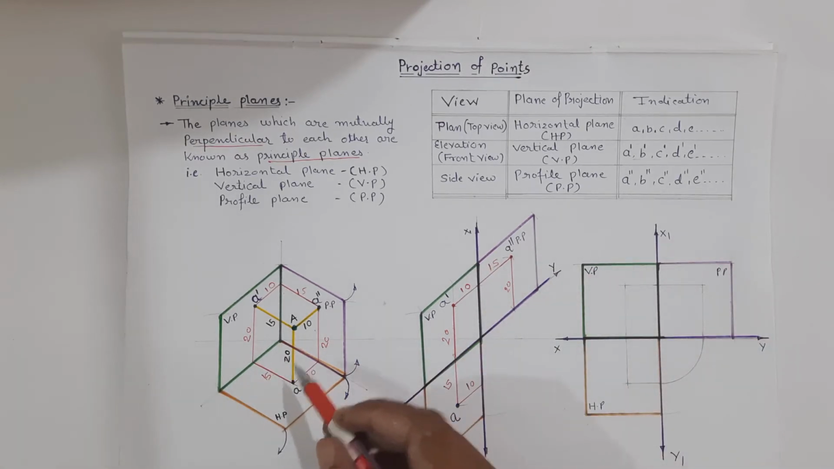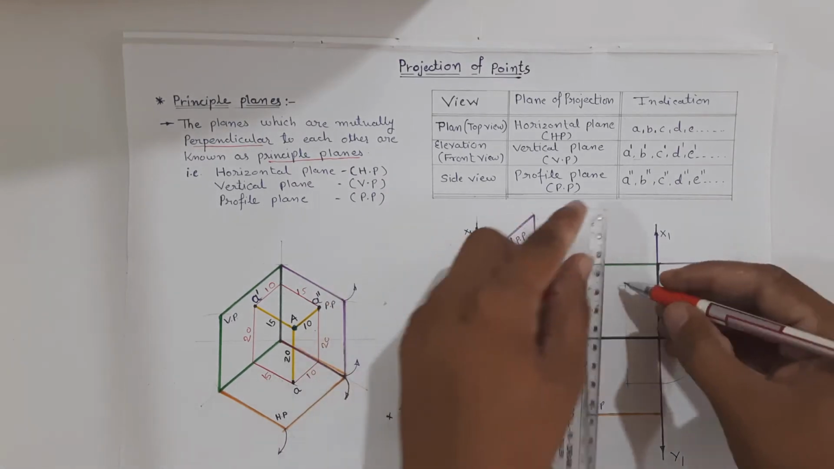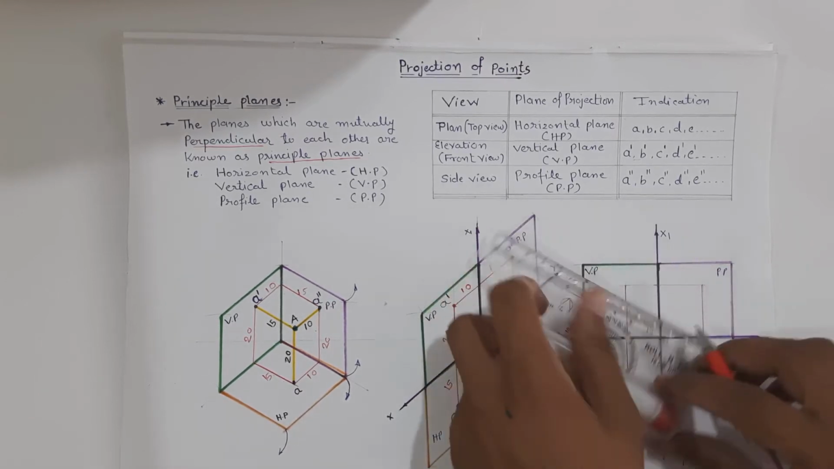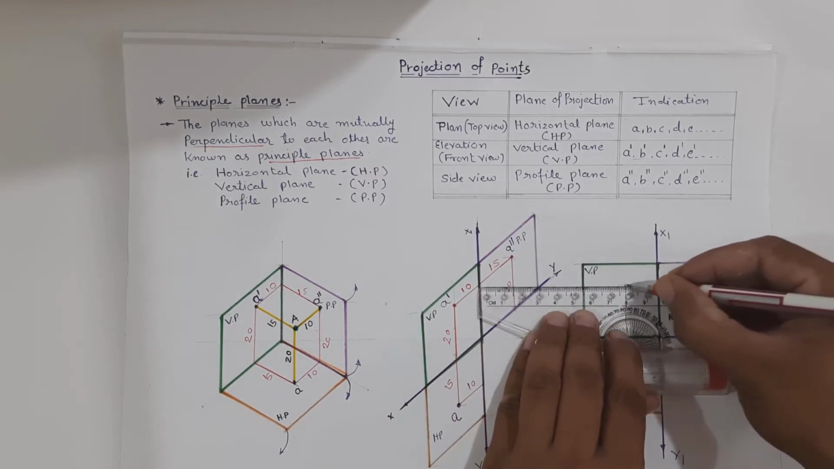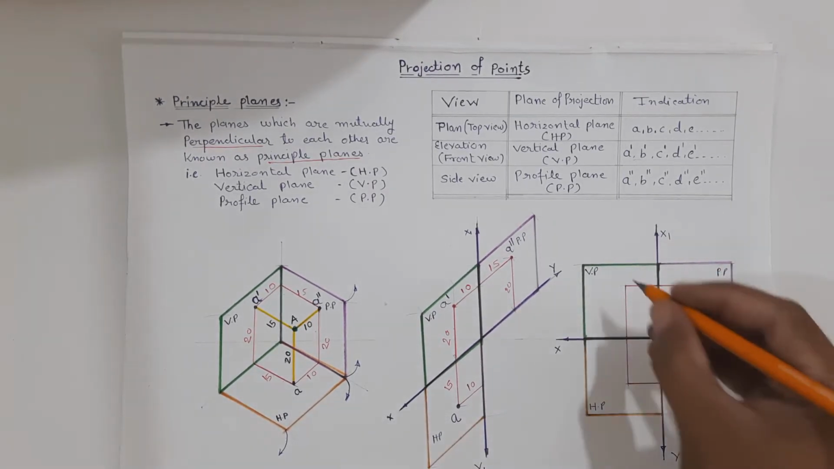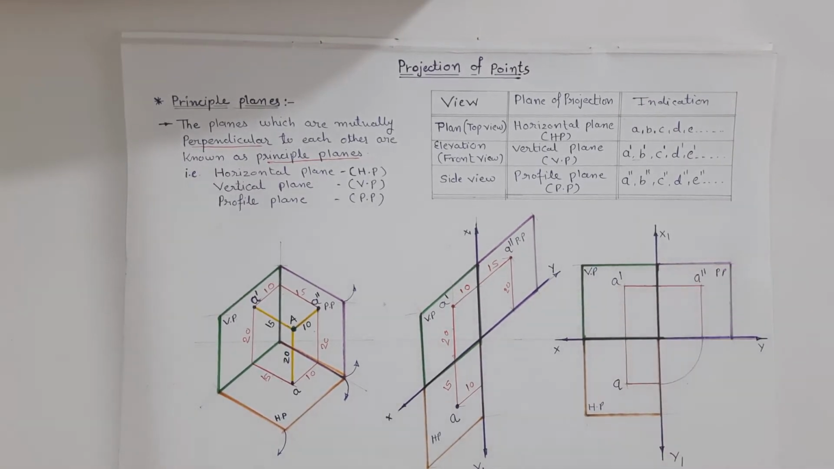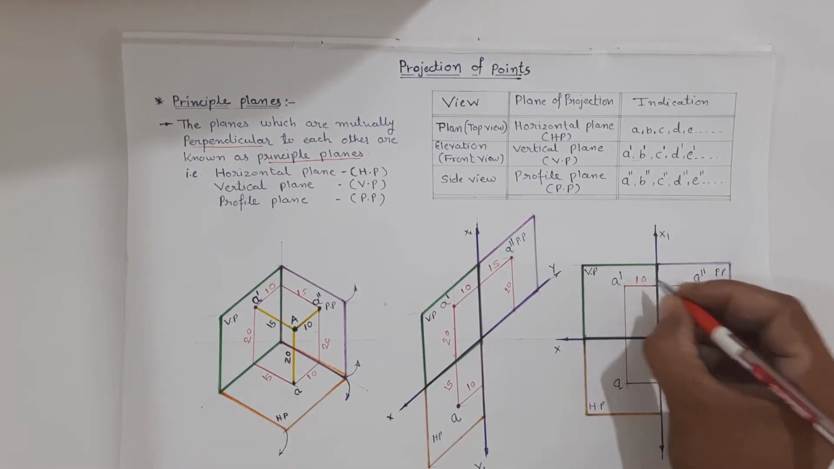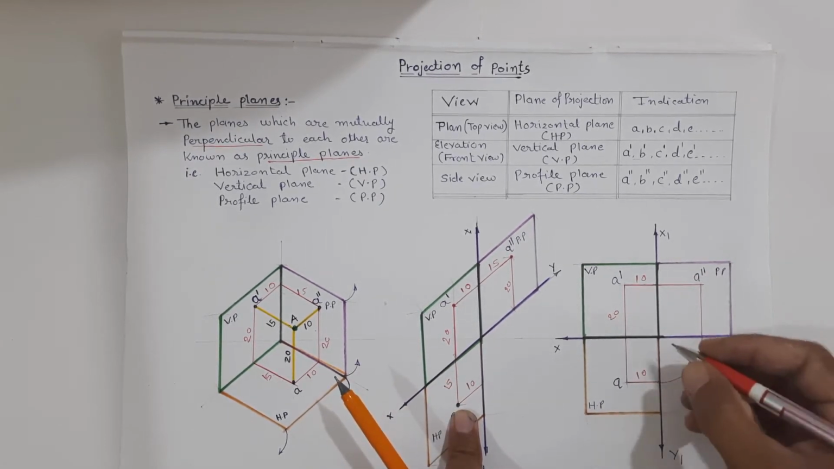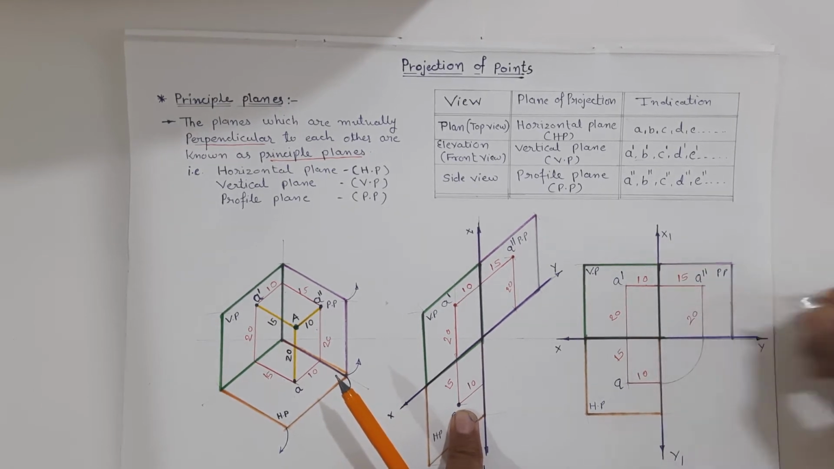So this is 3D figure. We have opened the planes in 3D and this will be the 2D. So here will be the elevation A dash, A plan, A double dash elevation. This distance will be 10, this distance will be 20, this will be 10, this will be 15, this will be 15, and this will be 20.